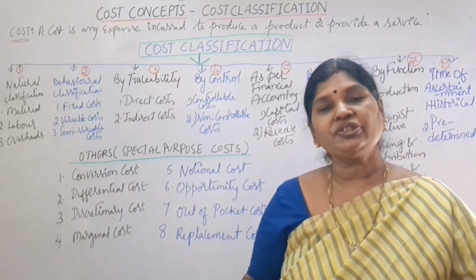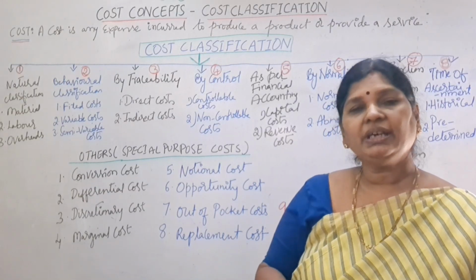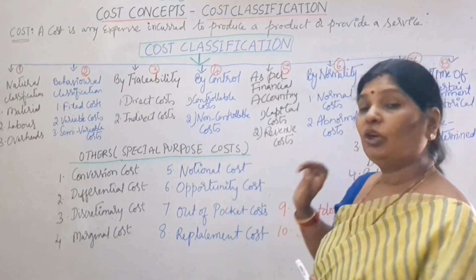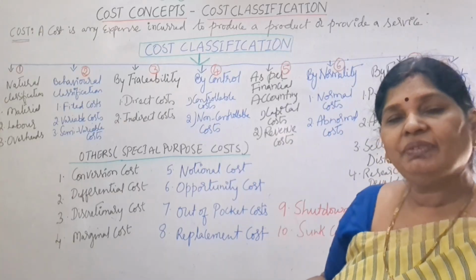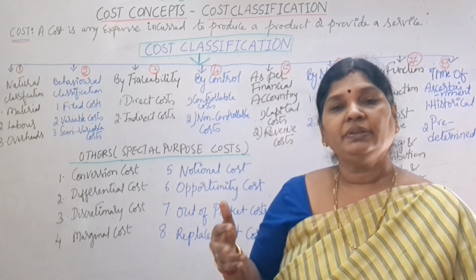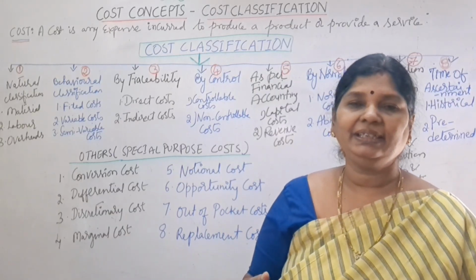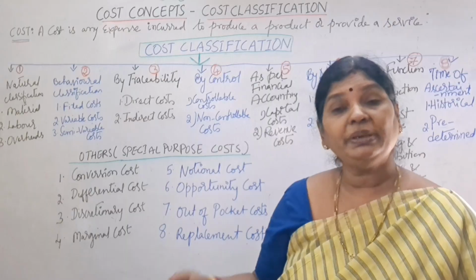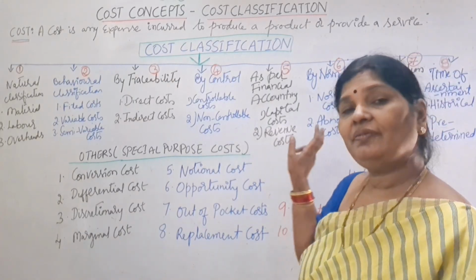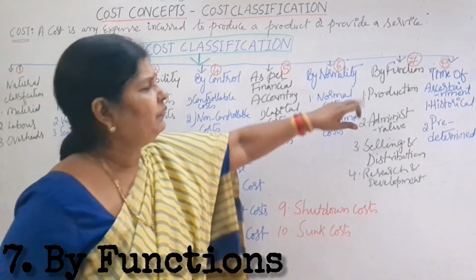So what are normal costs? The material usage costs which are normal in our production. Those which happen normally in our business are called normal costs. What are abnormal costs? Abnormal costs are those which do not normally happen, which are unexpected. What type of costs do we generally incur unexpectedly? For example, the loss we incur because of machinery breakdown is called abnormal cost.